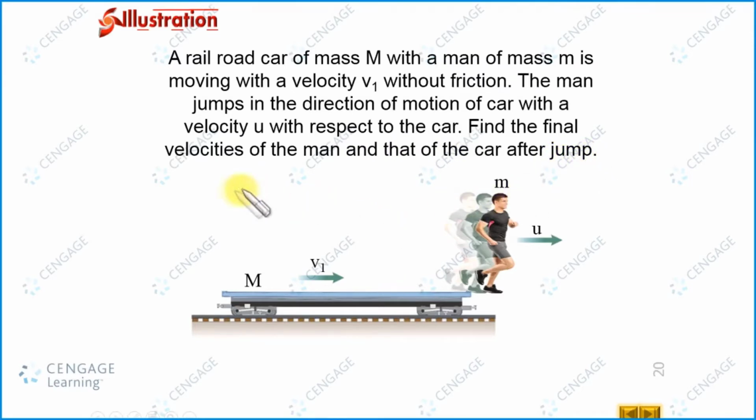You can observe here in this diagram, this is a railroad car of mass capital M. This car can slide on these rails without friction, and initially the man as well as the railroad car both are moving with the common velocity v1. Then the man jumps in the direction of the motion of the car with the speed u with respect to this railroad car. And here in this case, we need to find the velocity of the man as well as the railroad car just after jumping. Okay, so this is the situation.